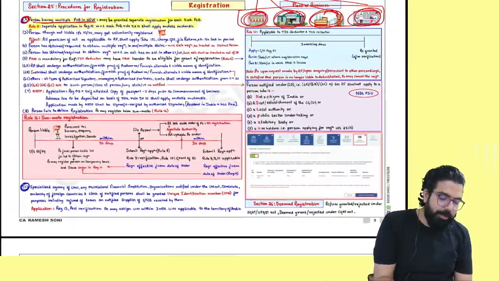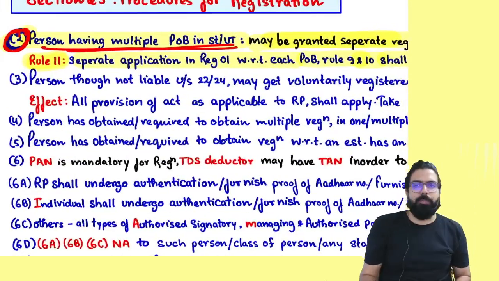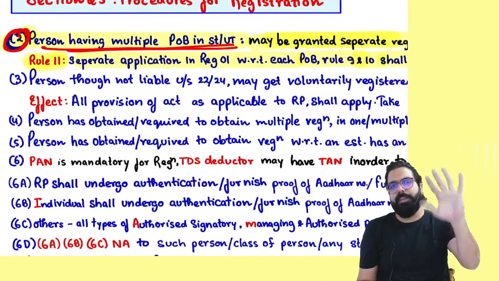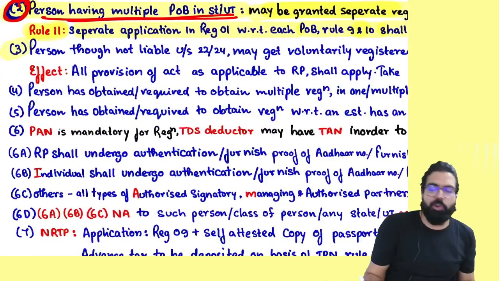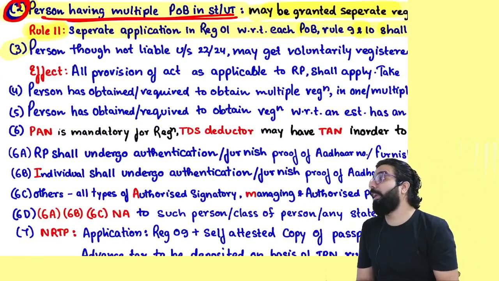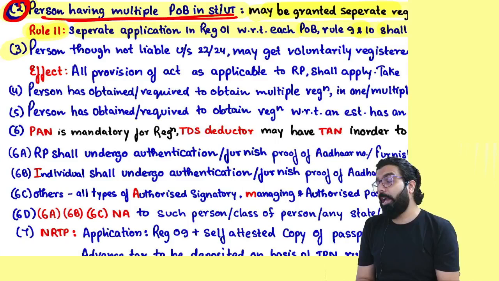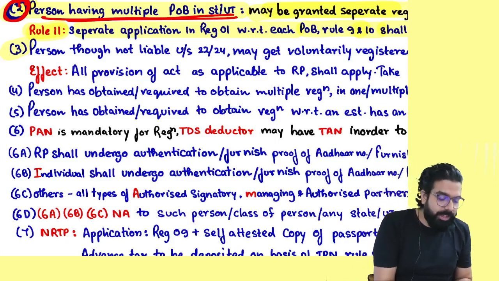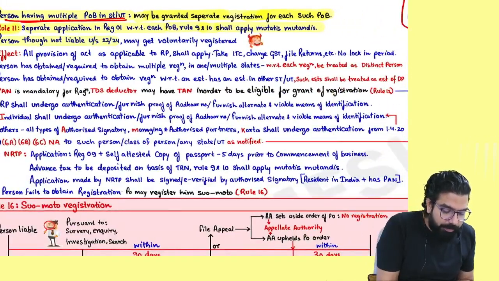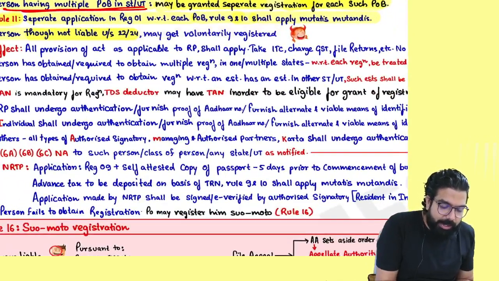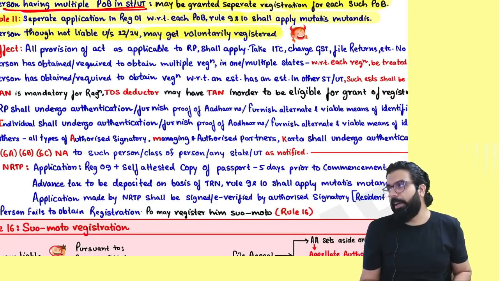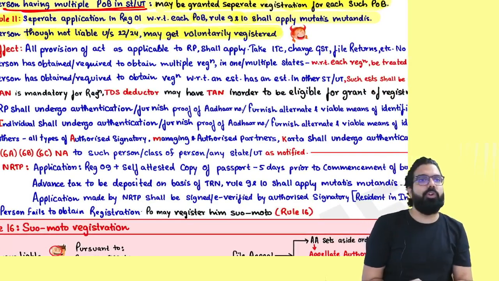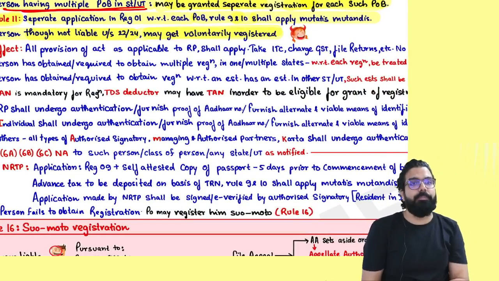Everyone over here, tell me one thing. If I have multiple places of business, can I take multiple registrations? Yes. Section number 25(3) says, I want to take voluntary registration. I am not liable, but I want to take it. Are you allowed? Yes. Section 25(3) says that even if a person is not liable, he can get registration done voluntarily. But if you take voluntary registration, you will become a taxable person and a registered person.